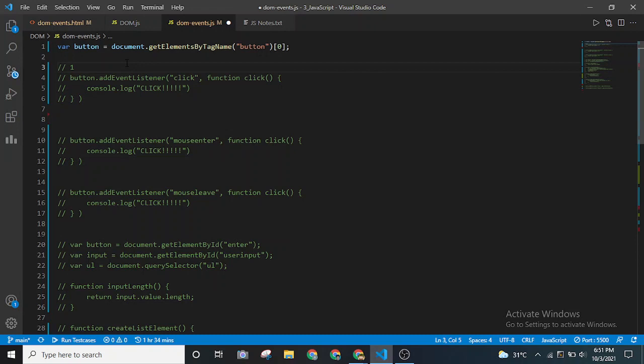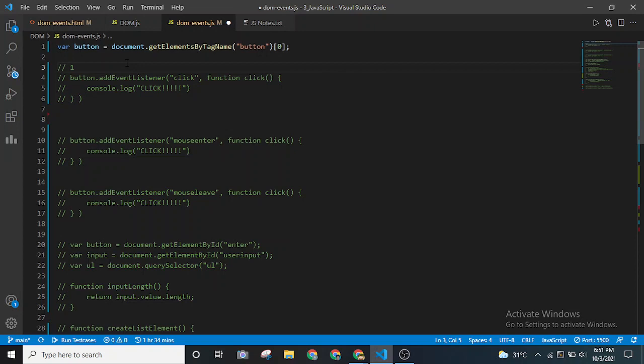Okay, so the next event I'm going to put is mouse enter. What it will do, whenever, as you can see, this cursor, whenever I'm going near the button, it will log a message as click. Instead of click, let me put it as mouse pointer just entered. Let me put a descriptive output. So in real time you will be seeing this in the browser when I'm taking my cursor.